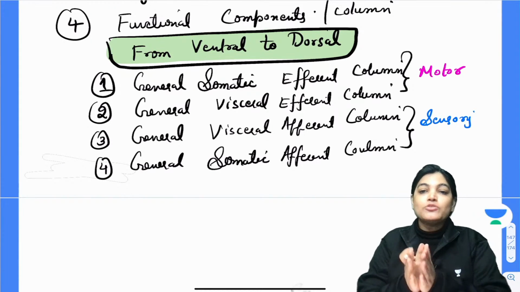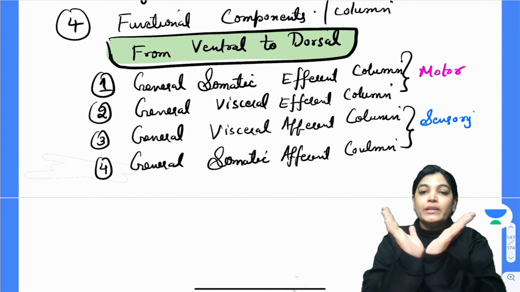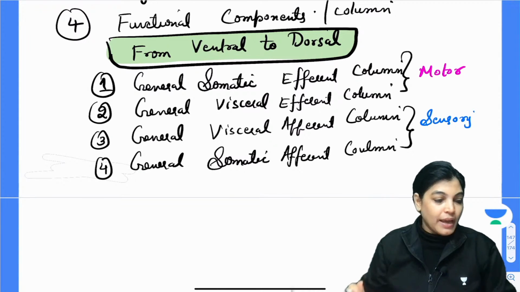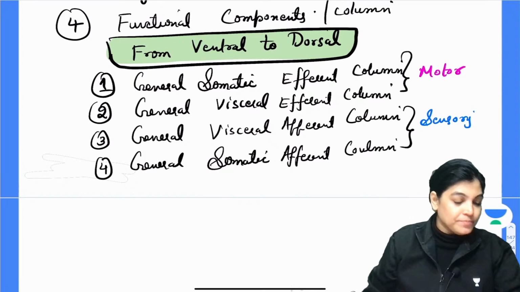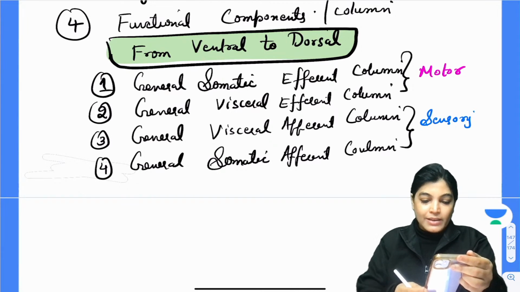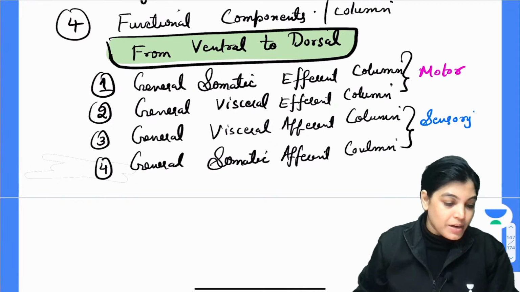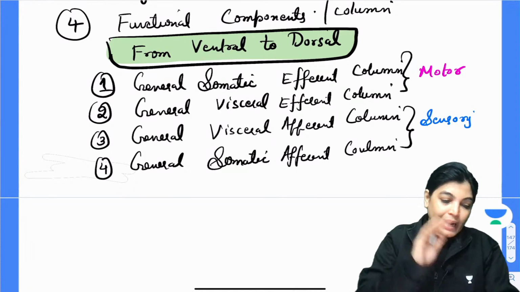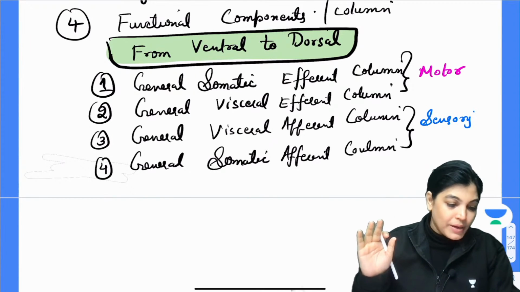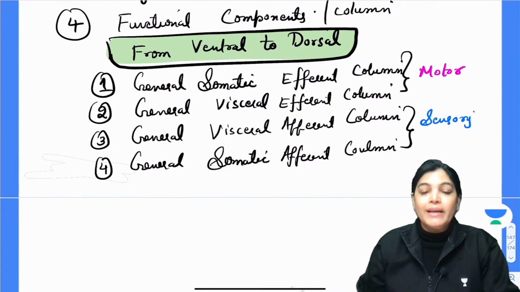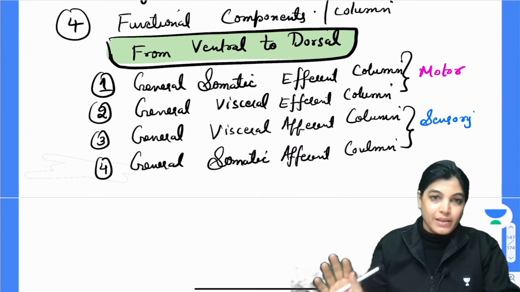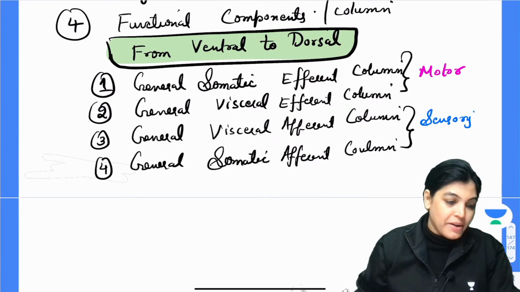So firstly the arrangement was ventral-dorsal, now the arrangement is medial and lateral. What changes are occurring? The lateral wall leads to formation of basal and alar laminae under these 4 functions, 2 visceral and 2 somatic. Absolutely correct, dear Garima Bajaj. So till now we have done the 4 functional components, 2 visceral, 2 somatic, or you can say 2 motor and 2 sensory.